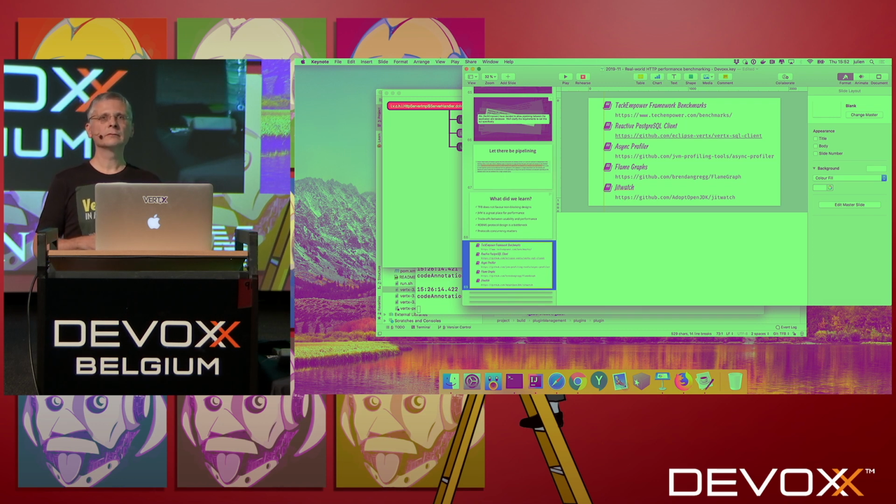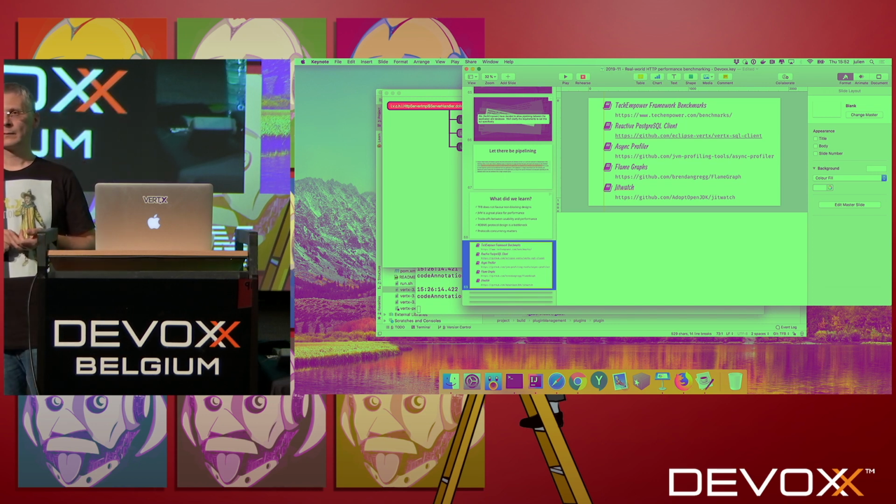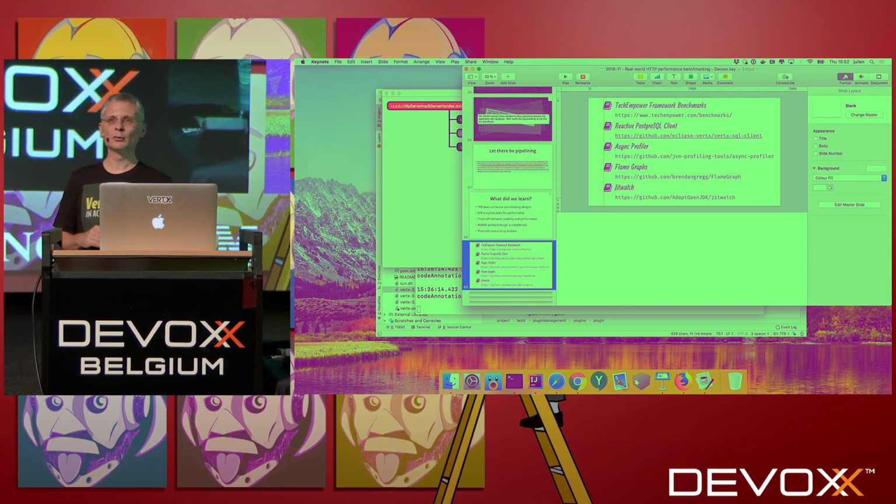Another question? Yeah. Once Project Loom is released in the JDK, do you believe that this reactive framework still makes any sense? Okay, interesting question. So once Loom is released, do you believe that reactive frameworks will still make sense?